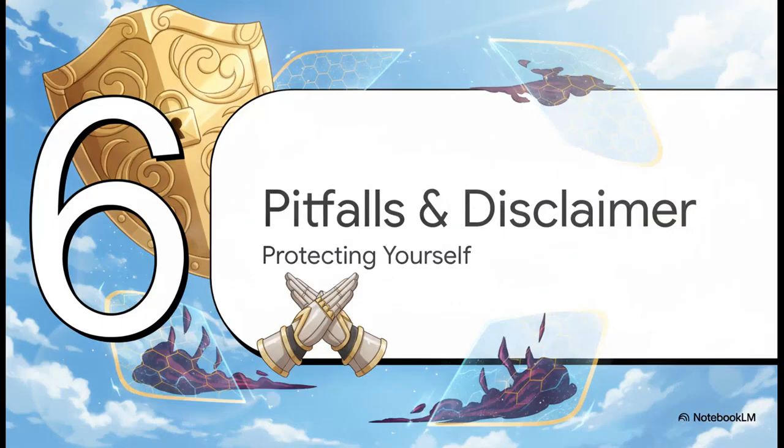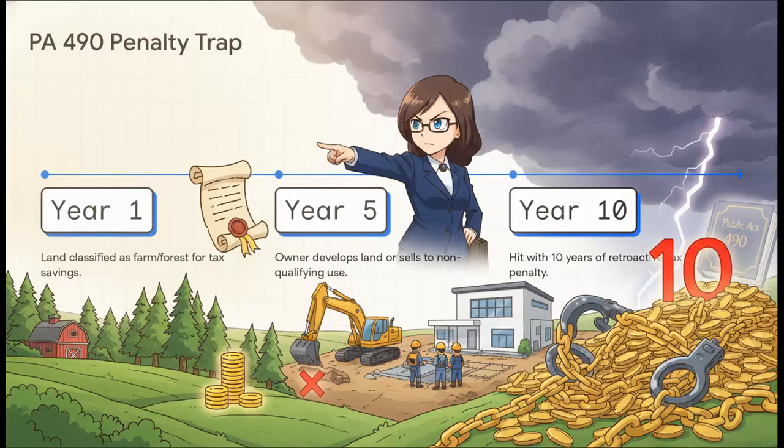Section 6, Pitfalls, and our final disclaimer, basically how to protect yourself out there. Let me warn you about a massive trap for the unwary, Public Act 490, or PA 490. This is a rule that allows farmland or forest space to be assessed at just a fraction of its market value to help owners save on taxes. But there's a huge catch.